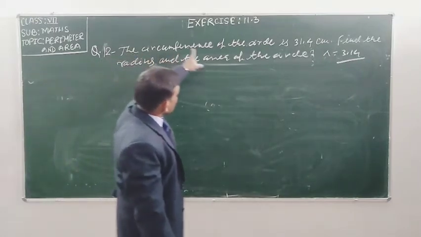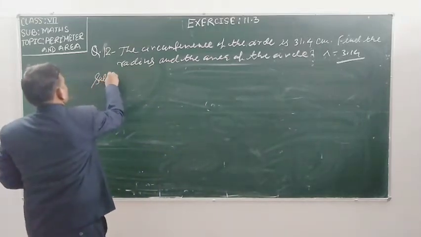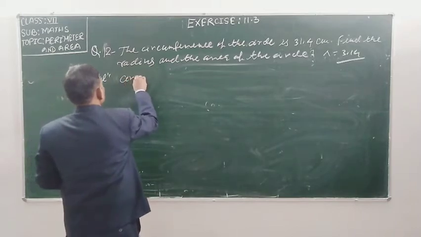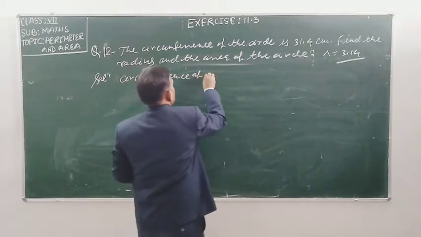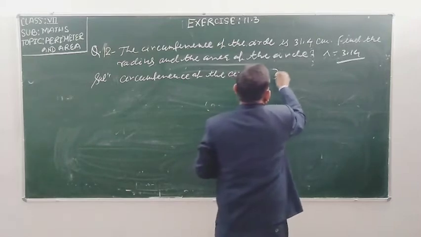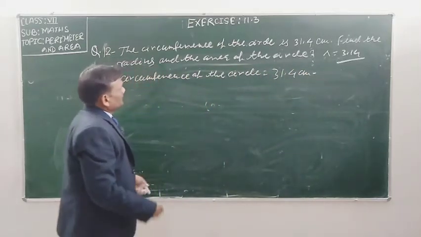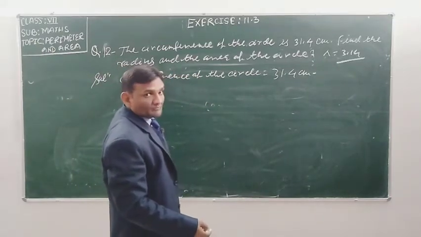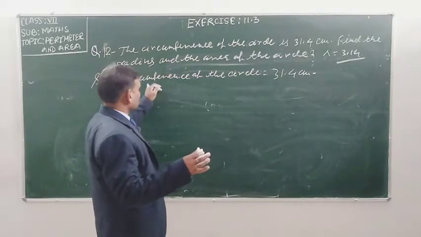The circumference of the circle is 31.4. I am going to solve this directly. Circumference of the circle is equal to 31.4 centimeter. And by the help of this information, we will be able to find out the radius. So what is the formula for finding the circumference of the circle, student?